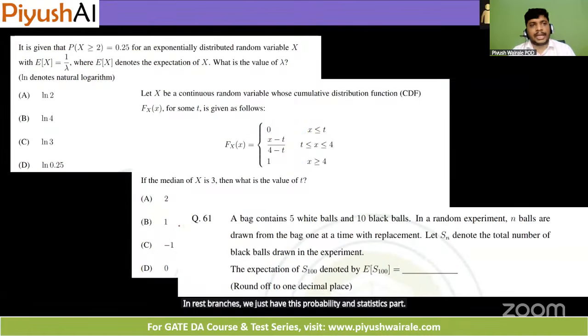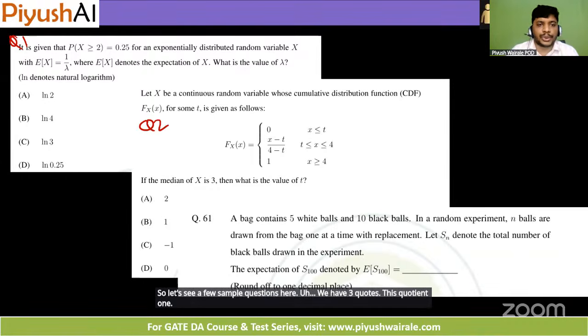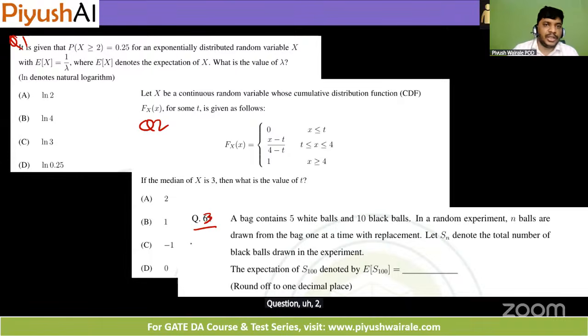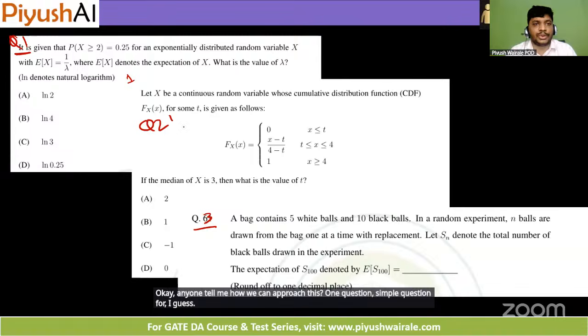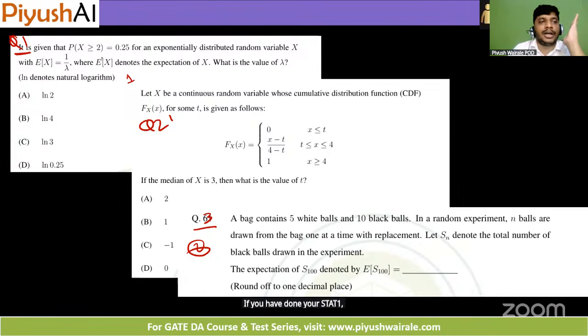So let's see a few sample questions here. We have three questions, question 1, question 2, question 3, here you can see. So look at the first question here. Can anyone tell me how we can approach this question? Simple question for, I guess, 1 mark here. This is also 1 mark. This is for 2 marks. Yes, if you have done your Stats 1, Stats 2 course, tell me how we can approach this particular question.